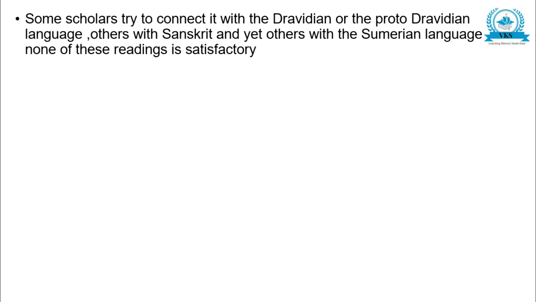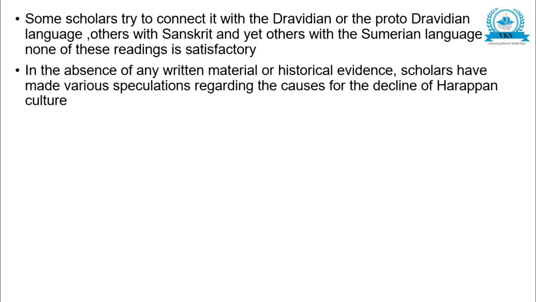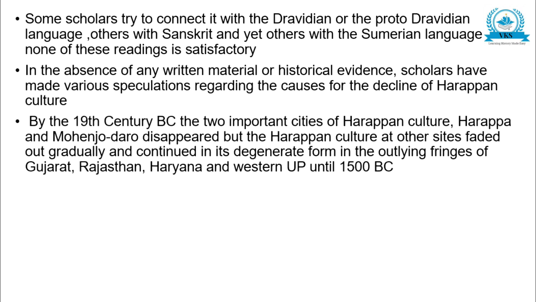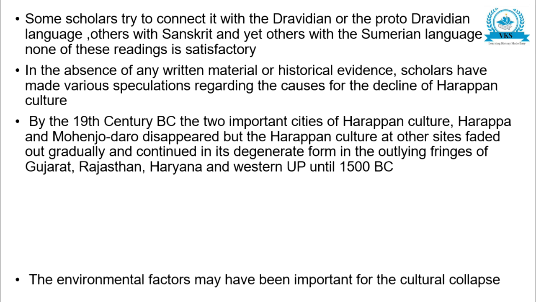Some scholars try to connect it with the Dravidian or the Proto-Dravidian language, others with Sanskrit, and yet others with the Sumerian language, but none of these readings is satisfactory. In the absence of any written material or historical evidence, scholars have made various speculations regarding the causes for the decline of Harappan culture. By the 19th century BC, the two important cities of Harappan culture, Harappa and Mohenjodaro, disappeared, but the Harappan culture at other sites faded out gradually and continued in its degenerate form in the outlying fringes of Gujarat, Rajasthan, Haryana, and western UP until 1500 BC.